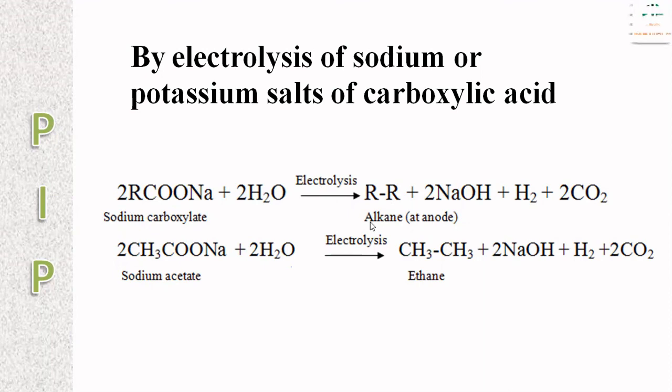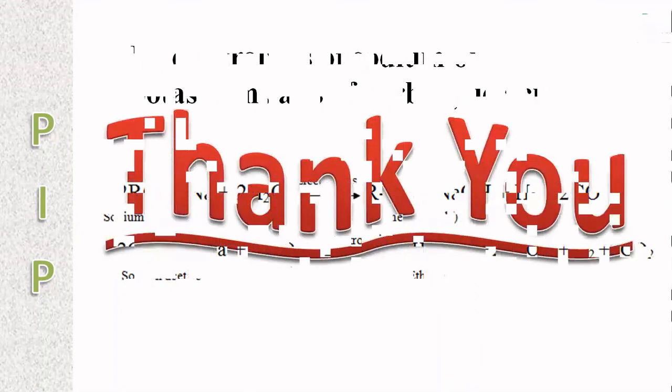We get the alkane as a product at the anode, and NaOH, H2 and two molecules of CO2 are removed as byproducts. For example, sodium acetate, CH3COONa, undergoes the electrolysis process. We get ethane as a product and the remaining NaOH, H2 plus CO2 as byproducts. These are the preparations of alkanes. Thank you.